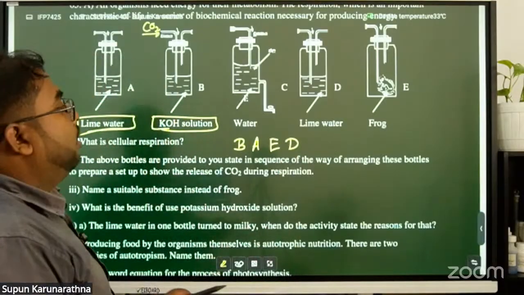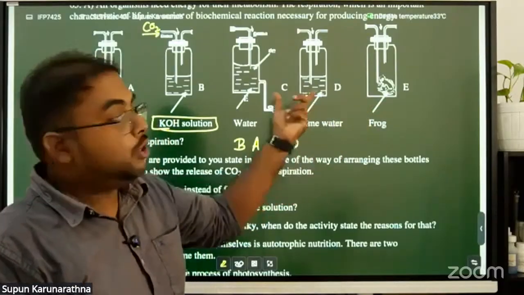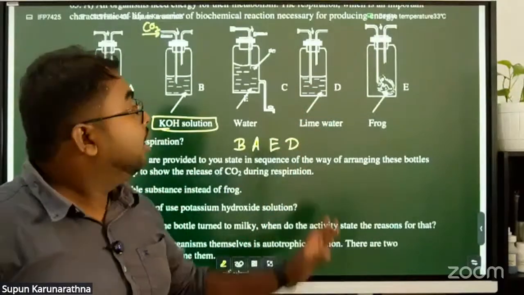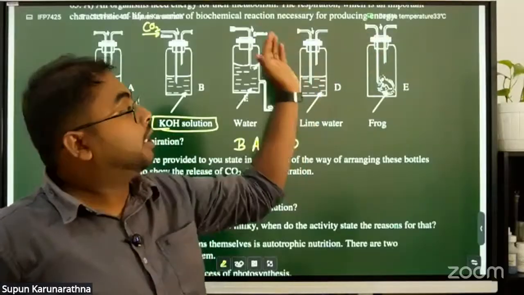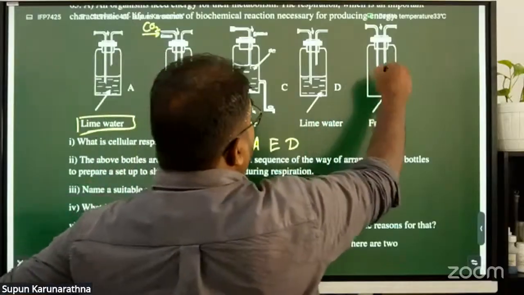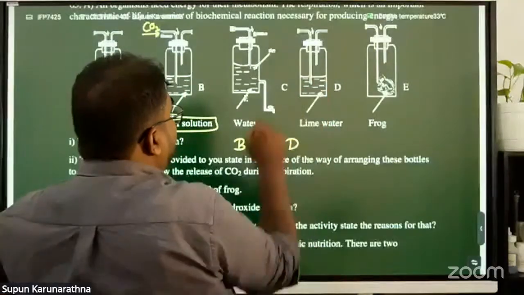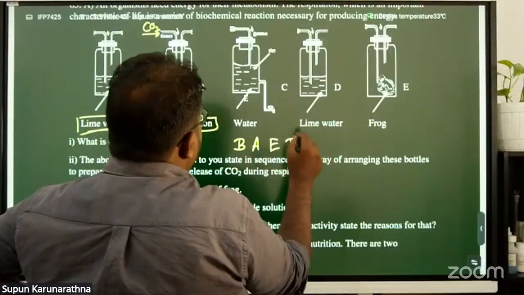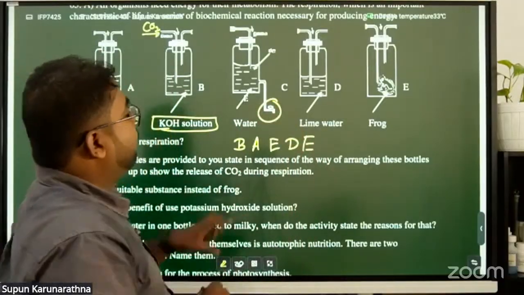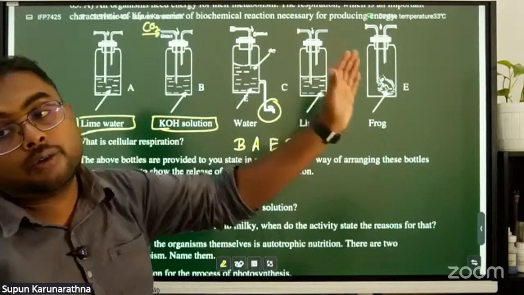After connecting bottle D to bottle E, the frog is a living organism and it can respire. During respiration, in expiration, it releases carbon dioxide gas. This carbon dioxide comes to bottle D, which has lime water, and this lime water turns milky. Then, after that, bottle E is connected to the tap. It's a suction tap. When it is opened, all the gases from bottle A to E flow continuously through each of them.